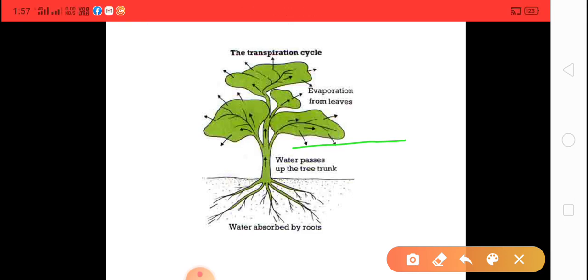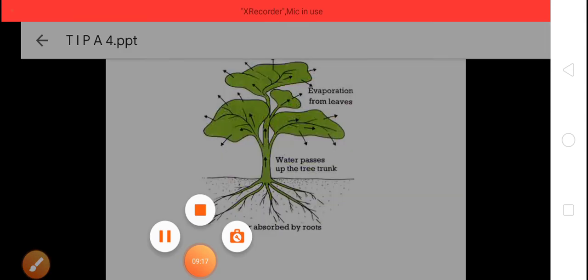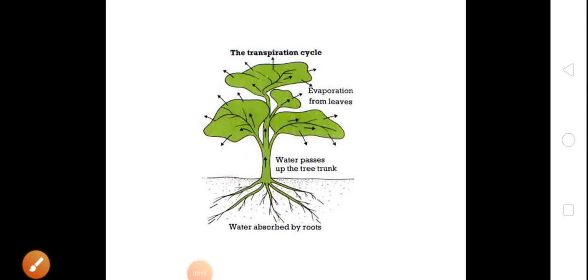Okay children, so the chapter finishes here. I hope you have learned all the topics of this chapter. The chapter is very important. In this chapter the heart, blood vessels, blood, excretory system and transportation in plants, also transpiration, are all important topics.